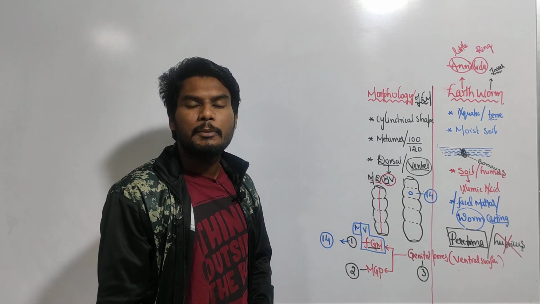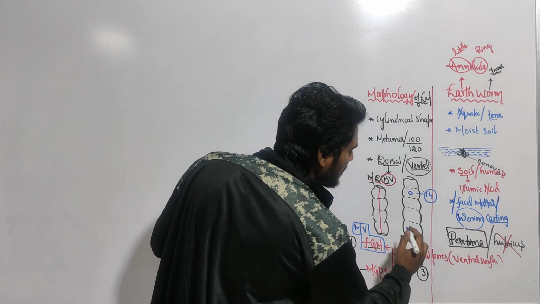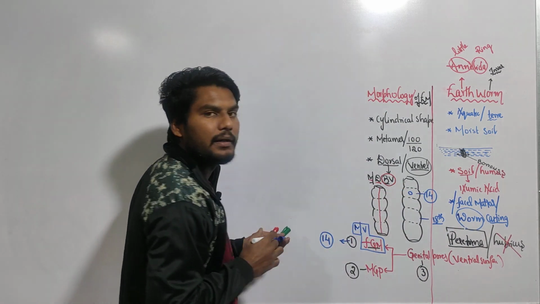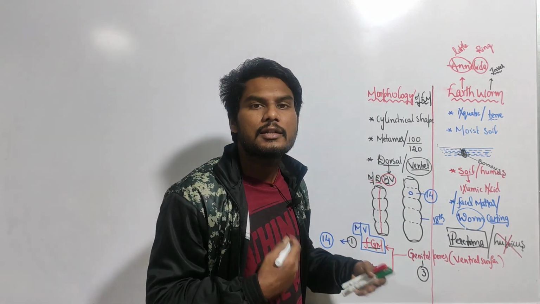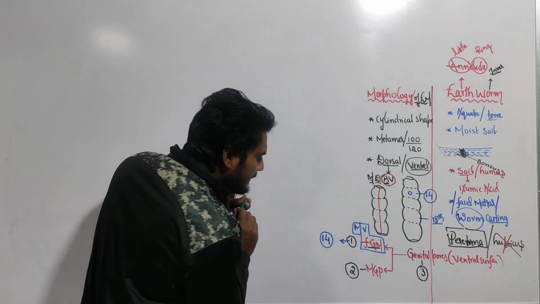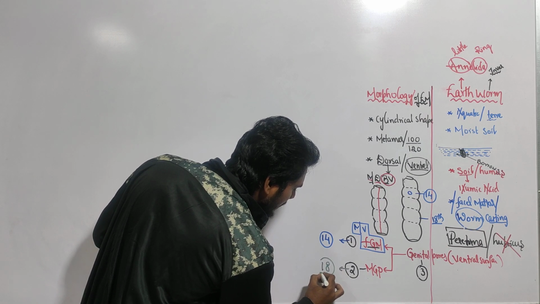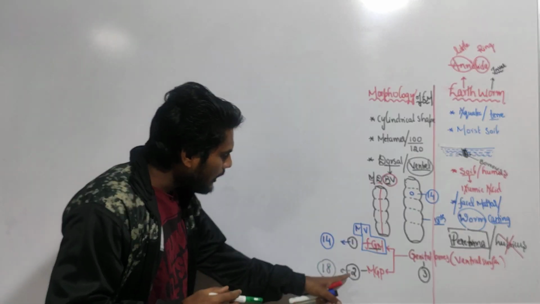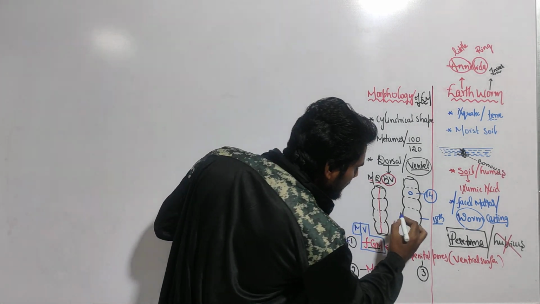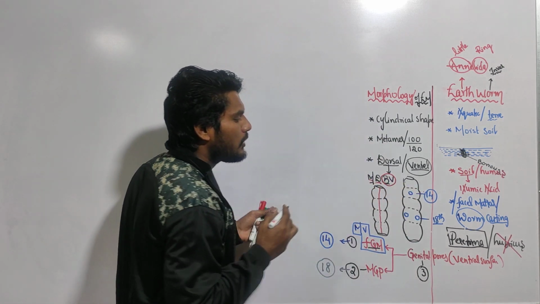Now come to the male genital pores. How many male genital pores? 2. And where are these male genital pores present? Just imagine this is the 18th segment. I can't write all 100 segments, so just imagine the 14th segment and the 18th segment. That indicates that the male genital pores are present in the 18th segment of the earthworm. How many in number? 2 in number. So this is male genital pore number 1 and this is male genital pore number 2.